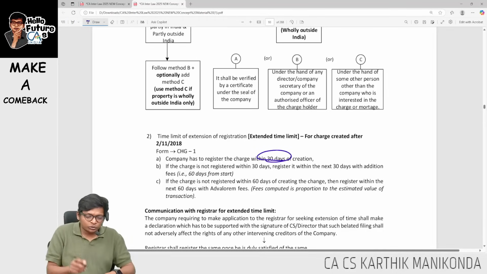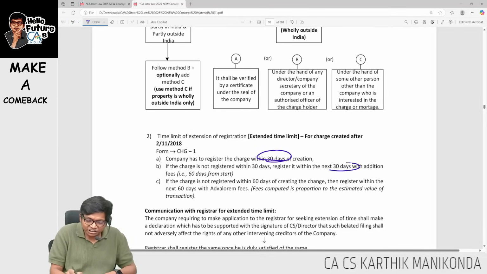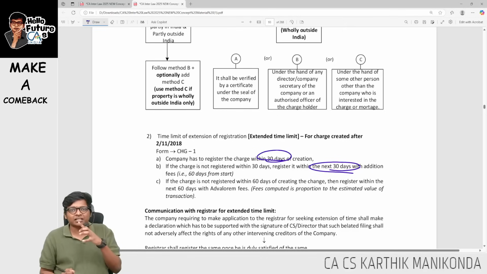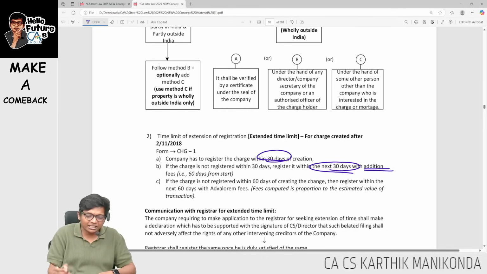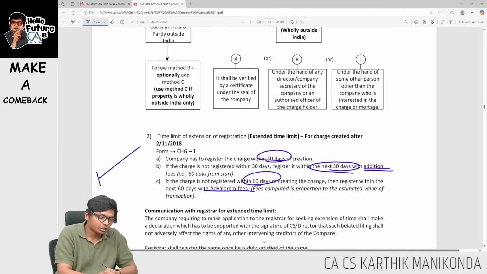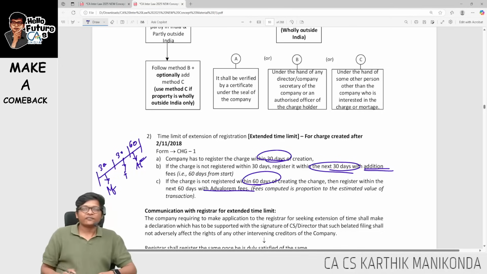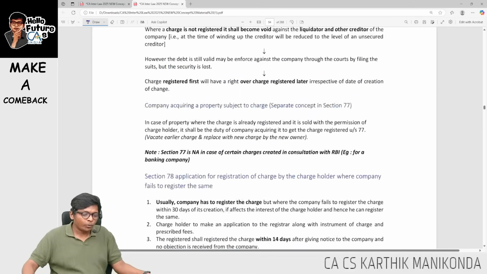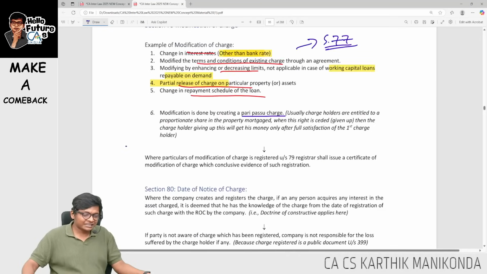If you fail to do that, you have another additional 30 days which has to be done with additional fees, guys. And then if the next 30 also you don't do, you will do the next 60 days with ad valorem fees. So my time limit is 30, 30 and 60. Here additional fees, here prescribed fees, here it's going to be ad valorem fees. Are you following, guys? The same time limit is applicable even for modification under section 79.